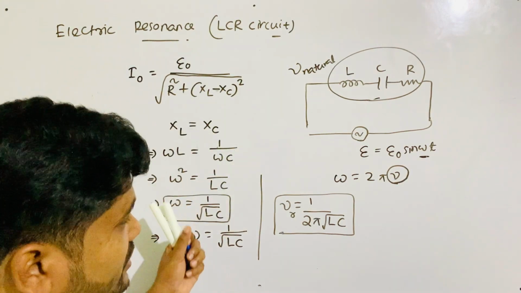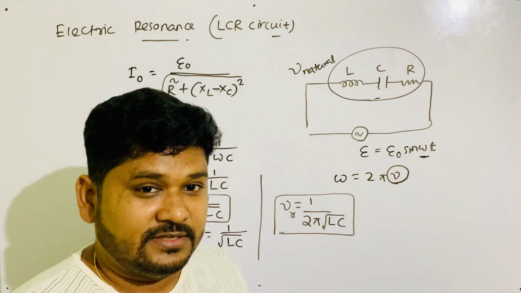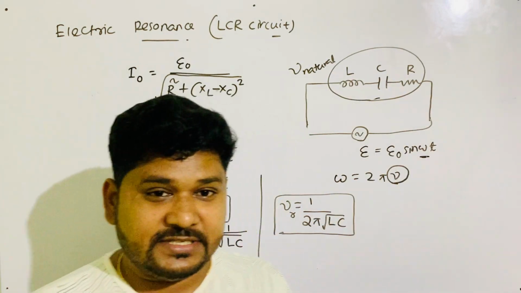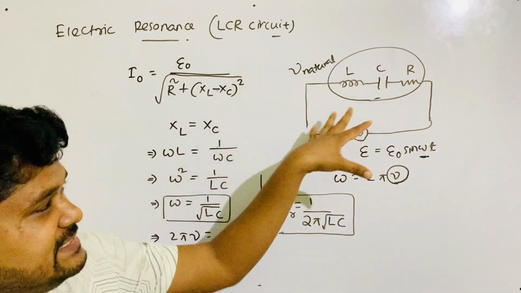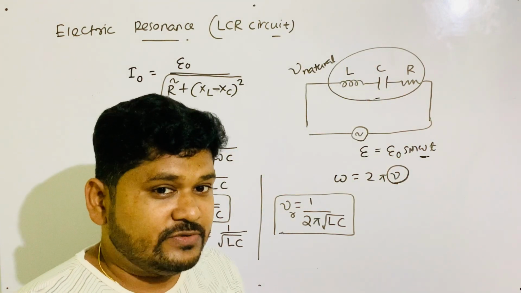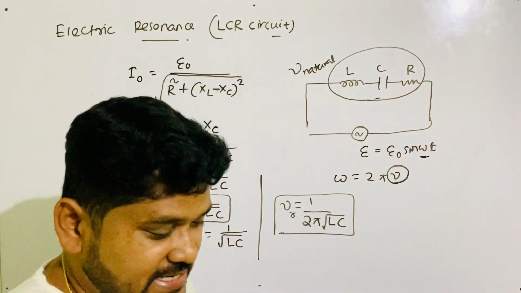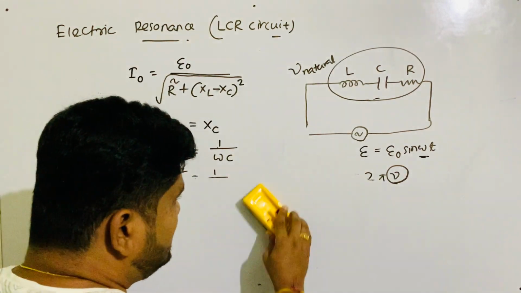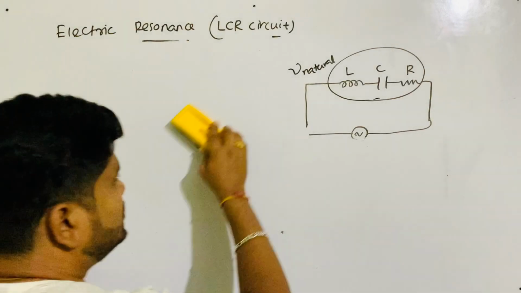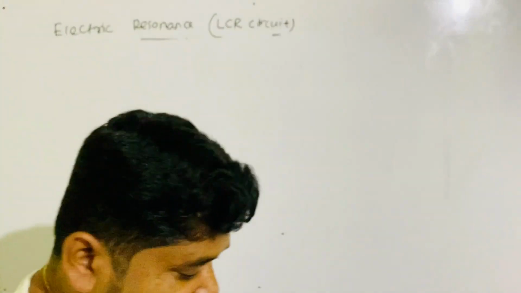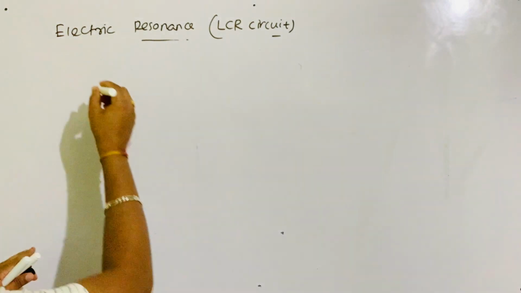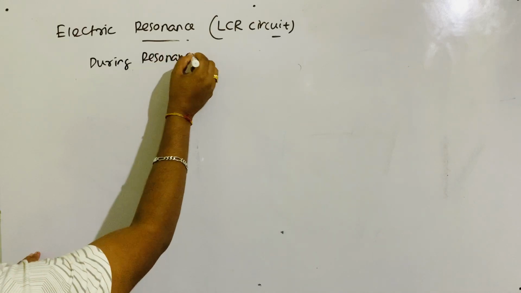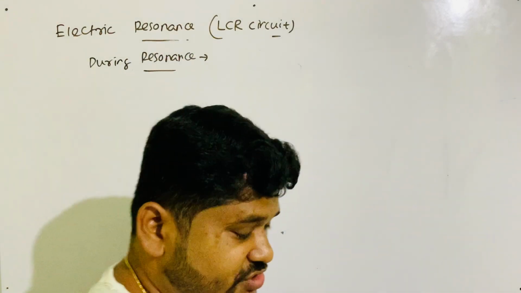So this is about resonance. You understood what resonance is. Now we come to what happens in this LCR circuit during resonance. Some points we'll discuss are very important for the exam. Remember this formula, or the omega formula. Now let's see what happens during resonance.